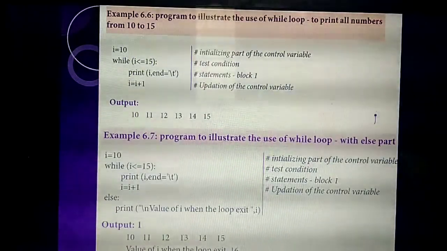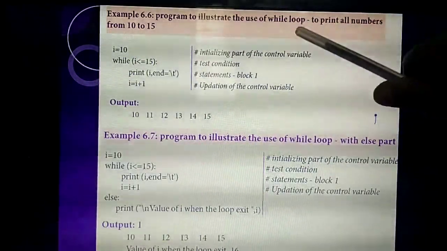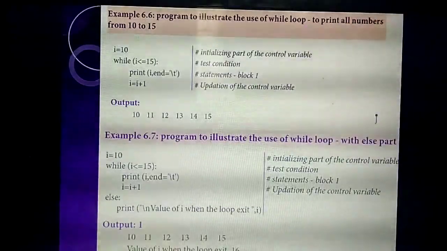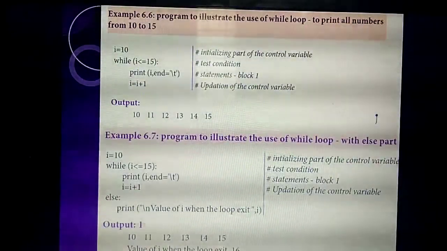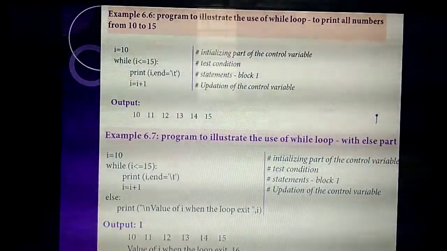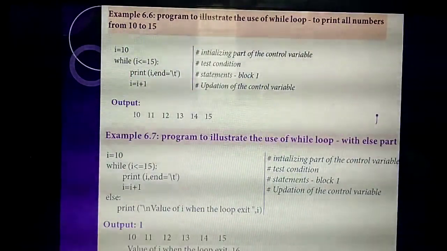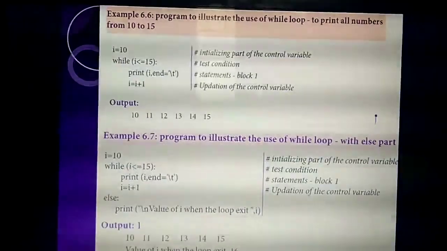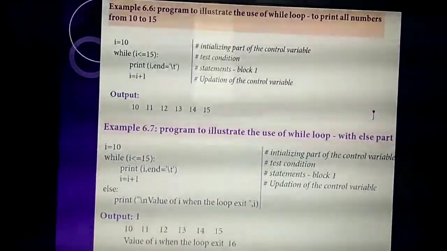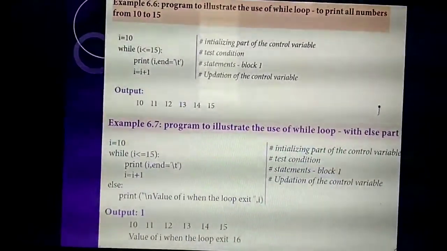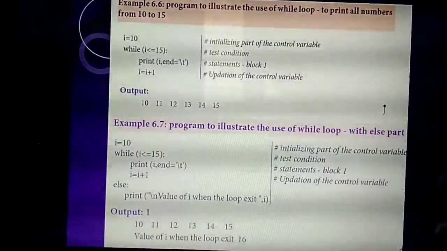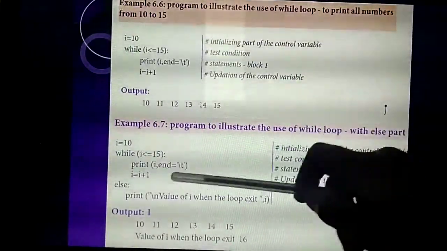Understand? In the earlier program only the true part was there, isn't it? Now they have given the same program with an else part also. See the next program. It is the same program, so it will execute.